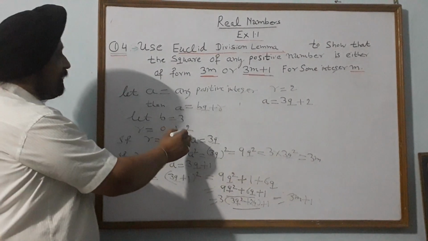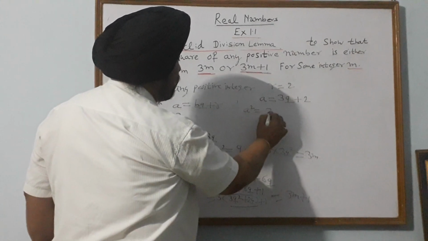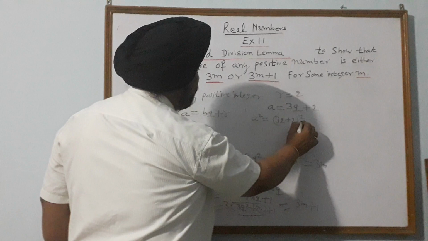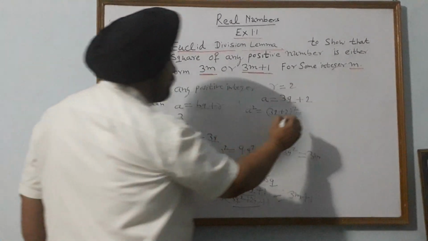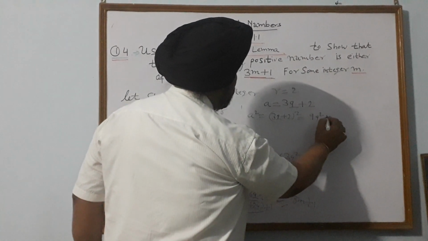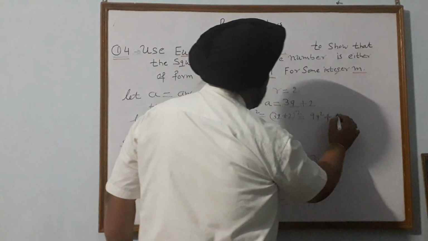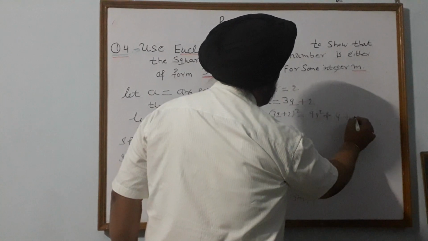If the value of r is 2, then a is equal to 3q plus 2, then a square is equal to how much? 3q plus 2 whole square. Again we open with the help of the formula. 3q square is equal to how much? 9q square plus 2 square is 4 plus 2 into 2 into 3, that is 12q.